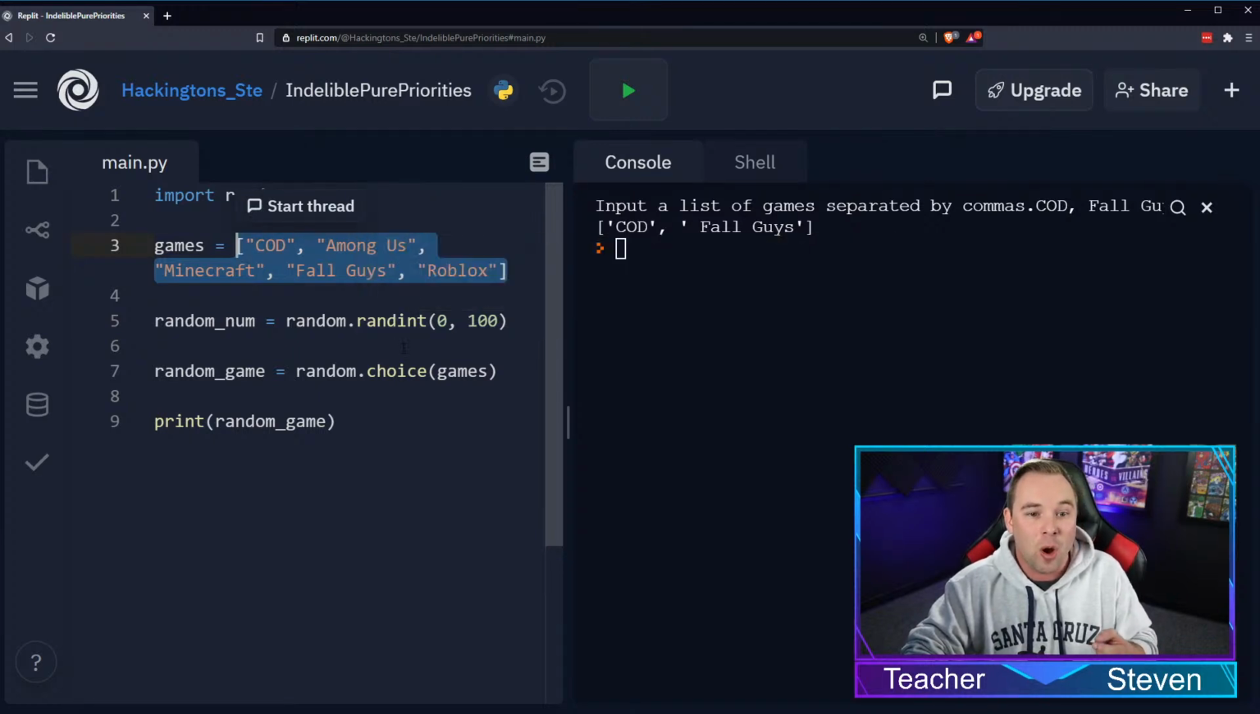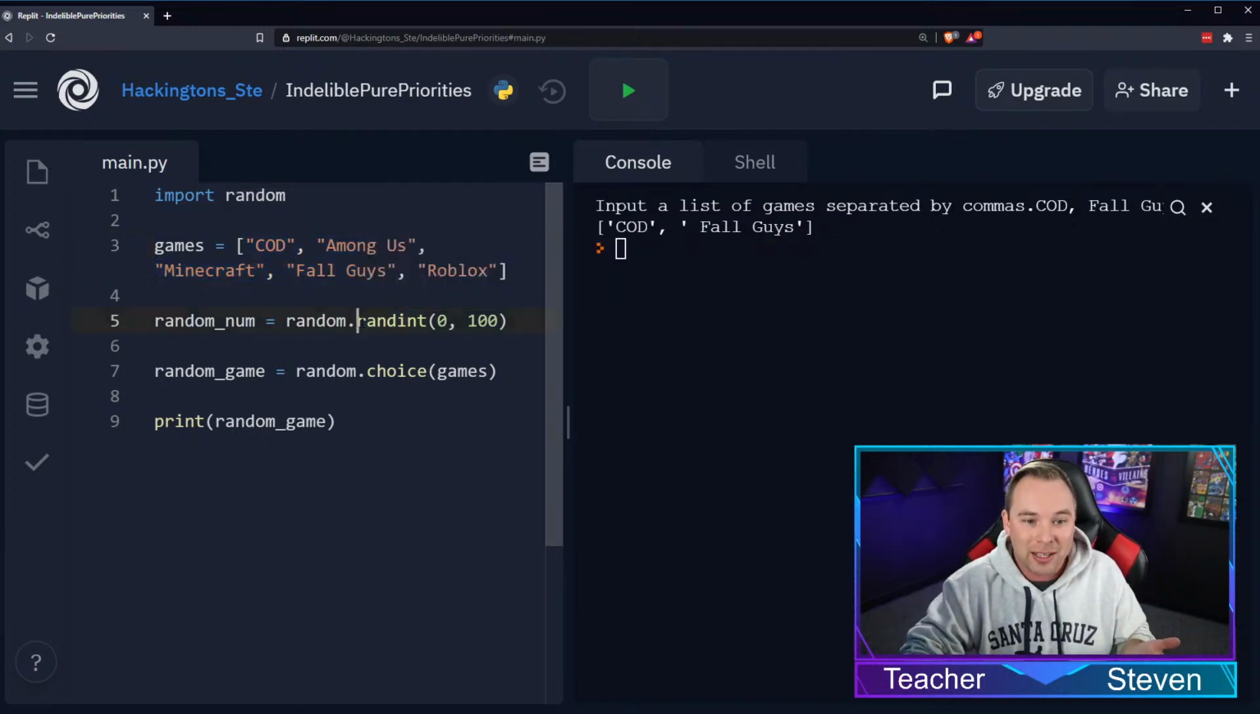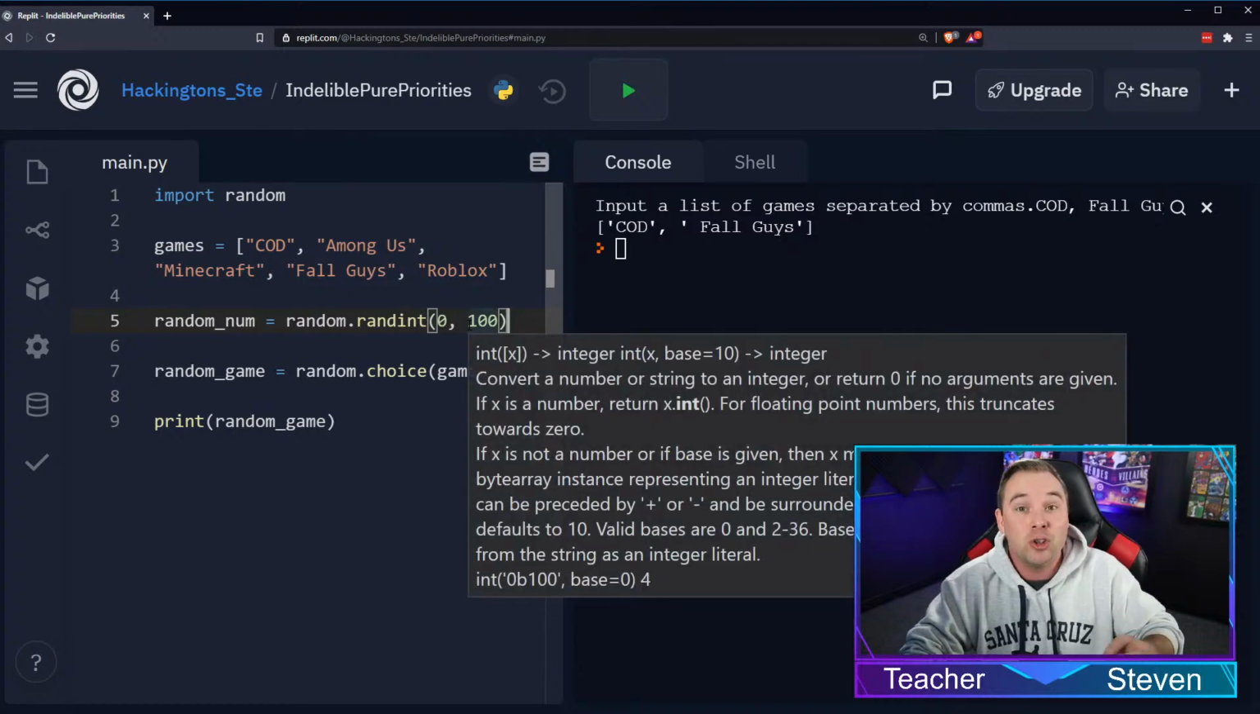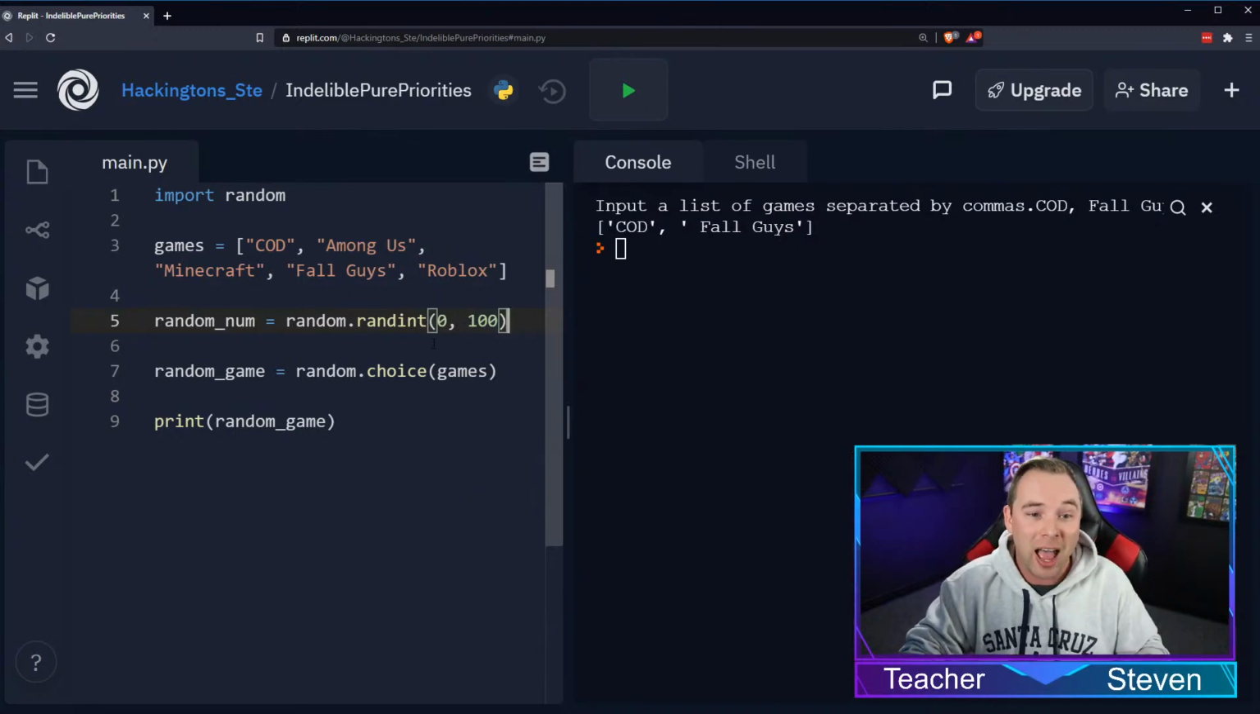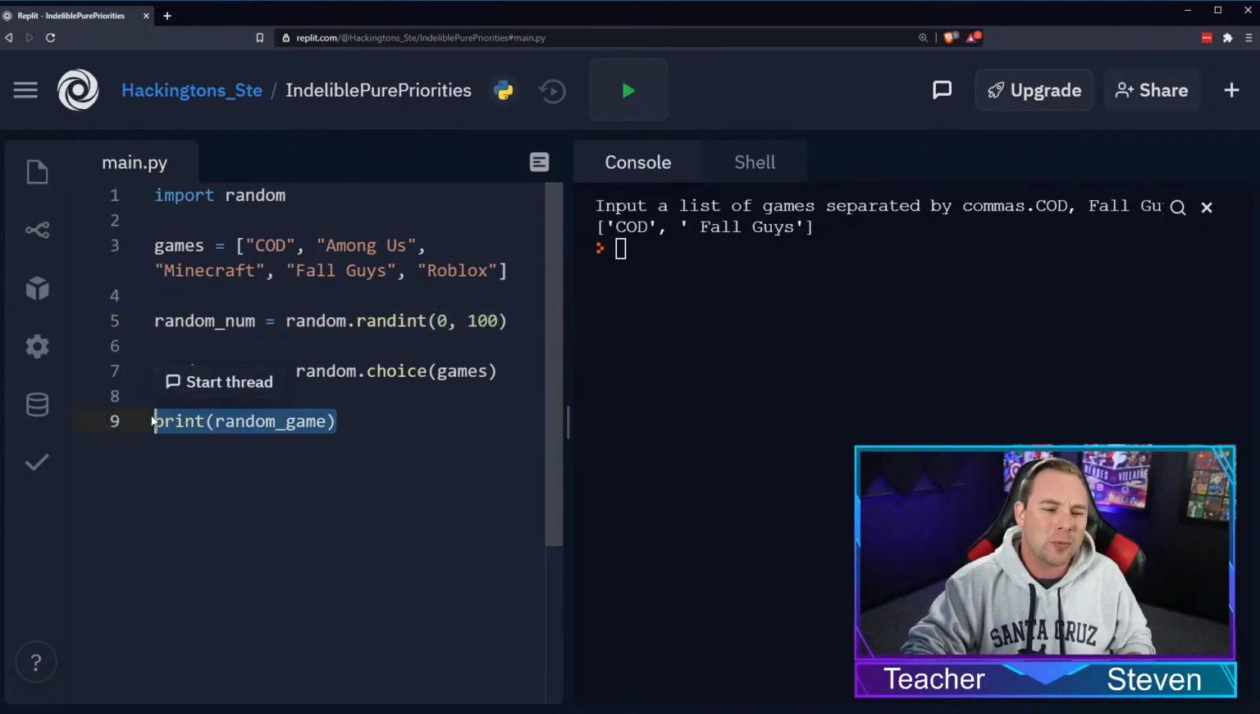But let's say you want to create a game and the enemy does a random amount of damage. Randint is an awesome way to do that. Then when you choose 98, it does 98 points of damage and your hero dies. Random is awesome.